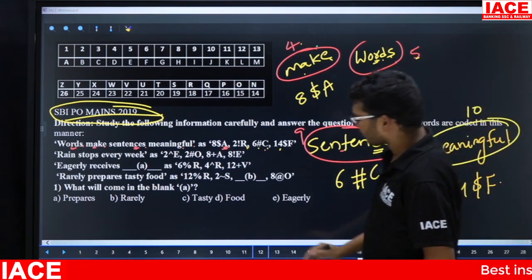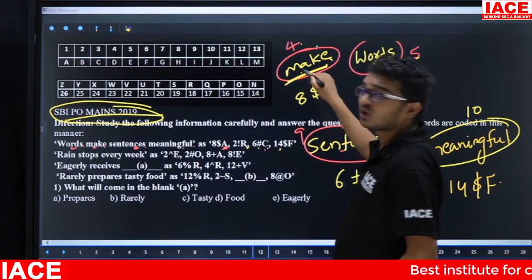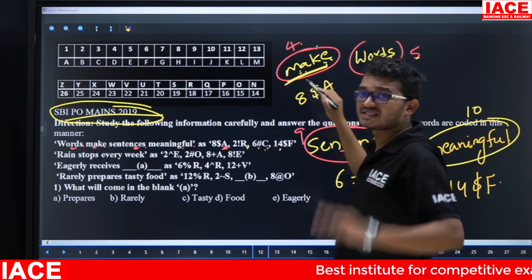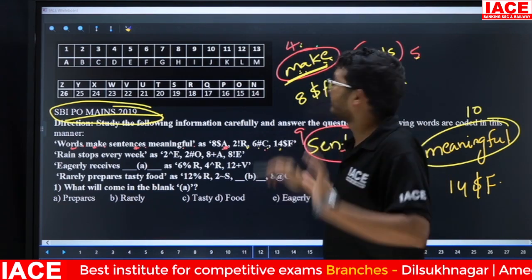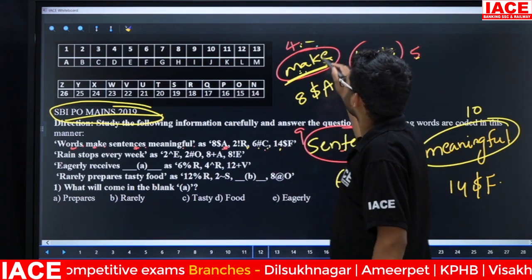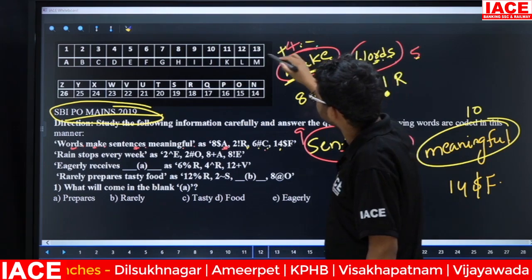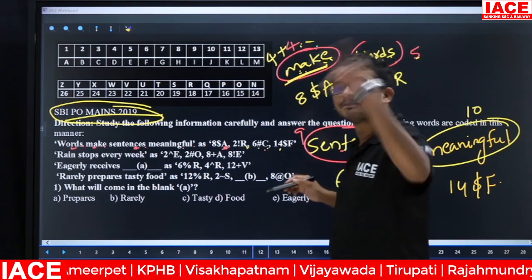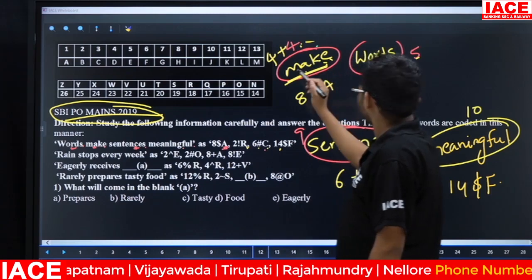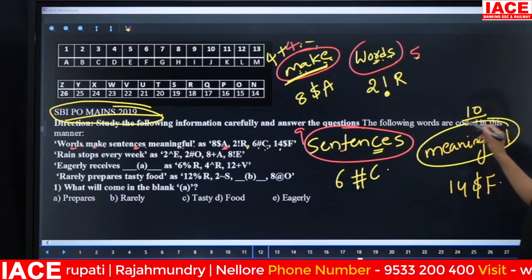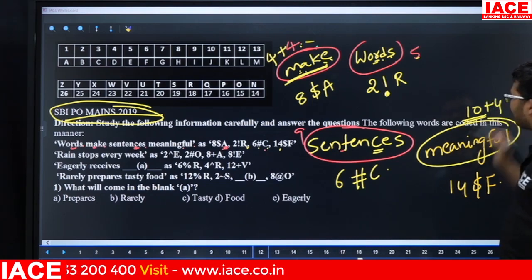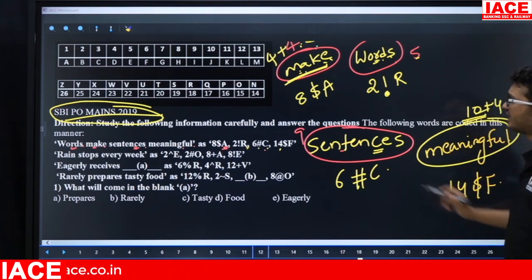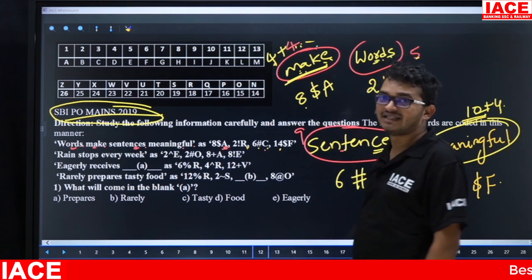See here, friends, this word may contain a total of how many letters? Here 4. That means even. If it is an even number of letters, then add plus 4. Remember, if it is an even number of letters, then add plus 4. Next, suppose, meaningful. Here also we have an even number of letters, so plus 4. Now 10 plus 4 is what? 14. Now 4 plus 4 is what? 8.